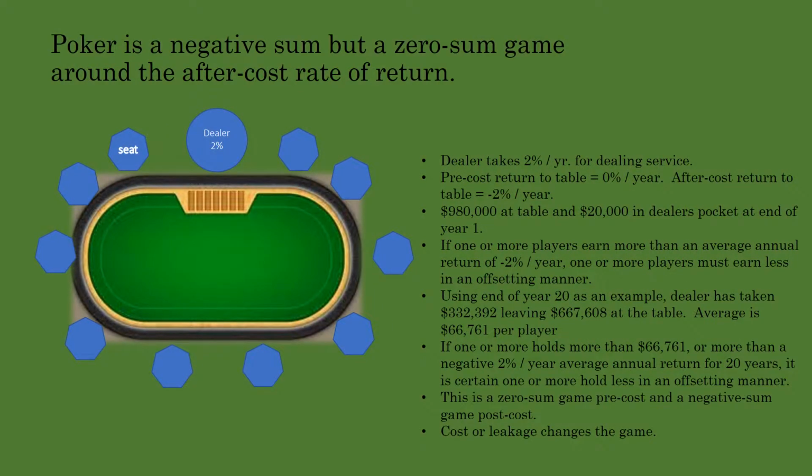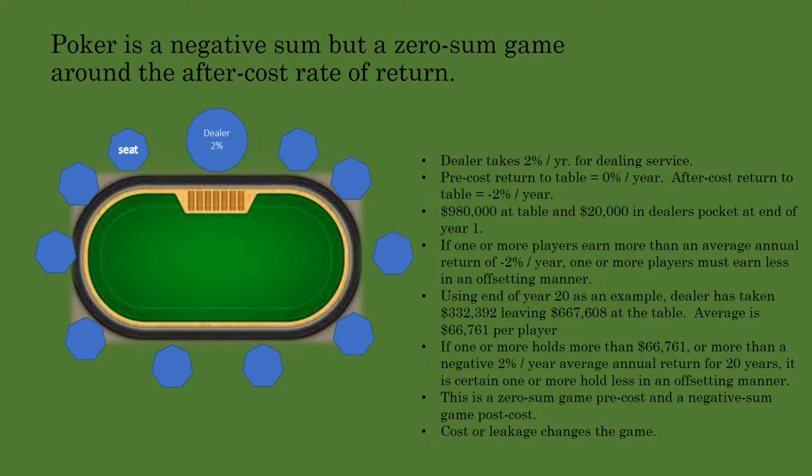Now let's add a dealer who charges 2% per year. At the end of year one, there is not $1 million at the table, but $980,000 and $20,000 in the dealer's pocket. In arithmetic jargon, if one or more players earn more than the after-cost rate of return, which is negative 2% per year in this example, one or more players must earn less.